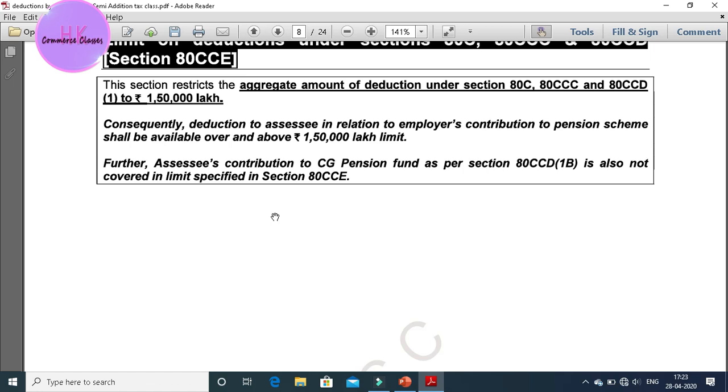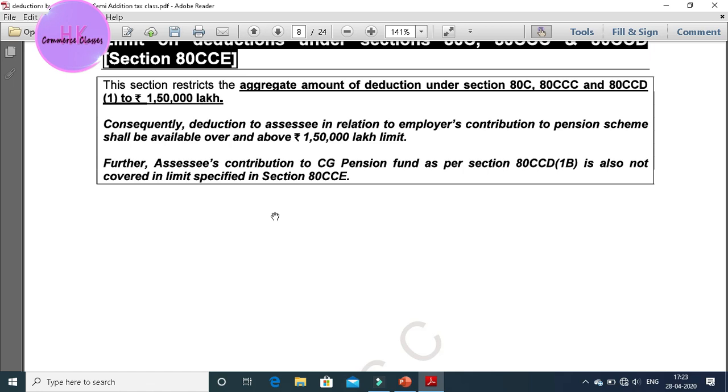As per 80CCD(1B), we were getting 50,000 additional benefit. Further, assessee contribution to CG pension as per section 80CCD is not covered by the restrictions in 80CCE. What was the formula? 80CCE, having a restriction of 1,50,000 limit, includes only three sections: 80C, 80CCC, 80CCD.